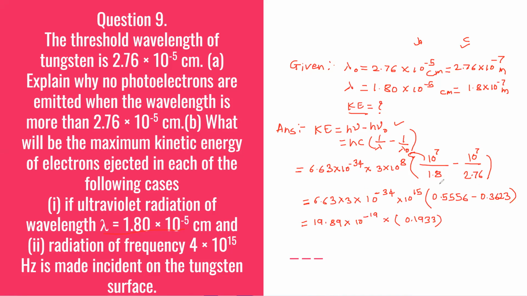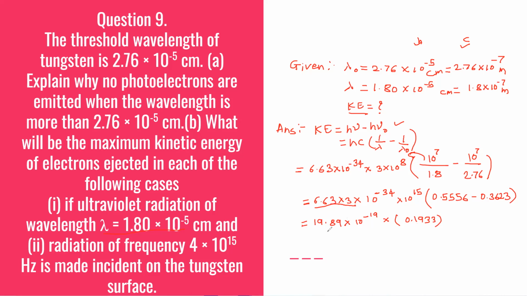So reciprocal of 1.8 is 0.5556 and reciprocal of 2.76 is 0.3623. Then you need to do the subtraction. So after subtracting you will get 0.1933, and here multiplication of 6.63 into 3 is 19.89.